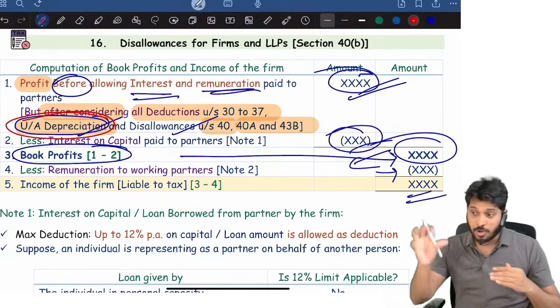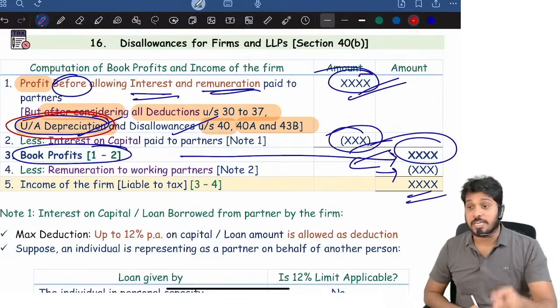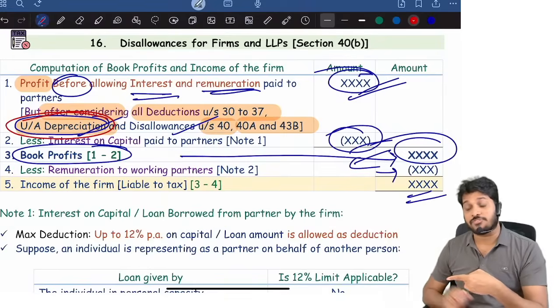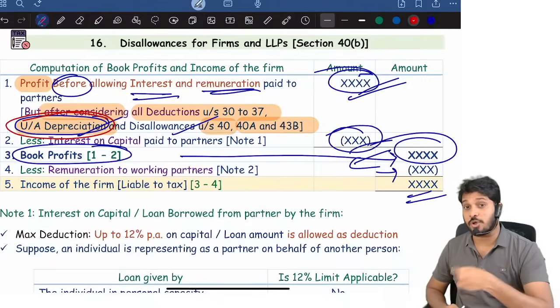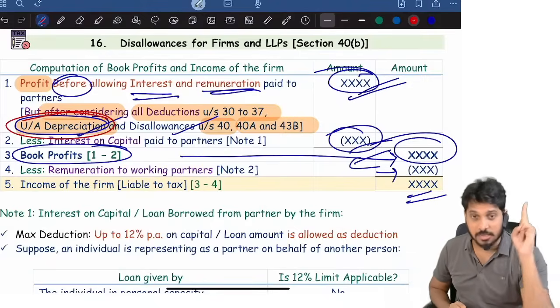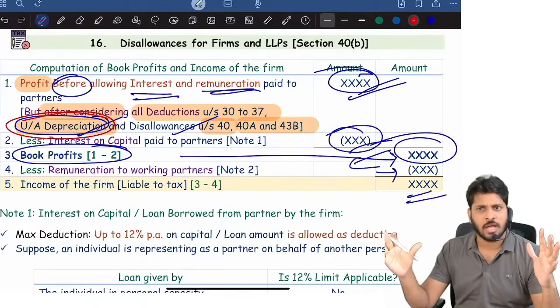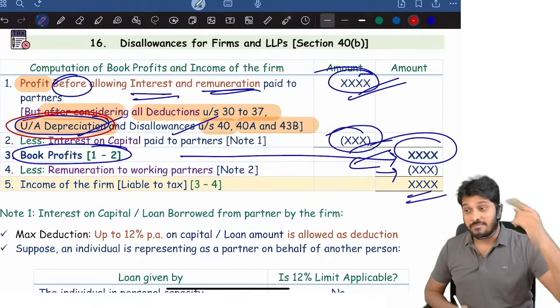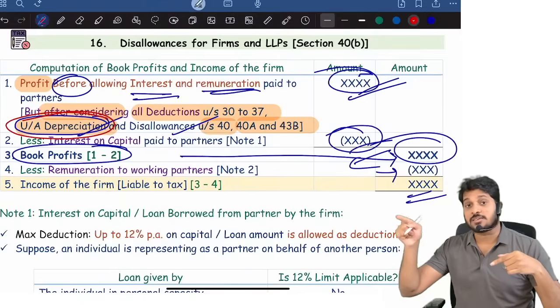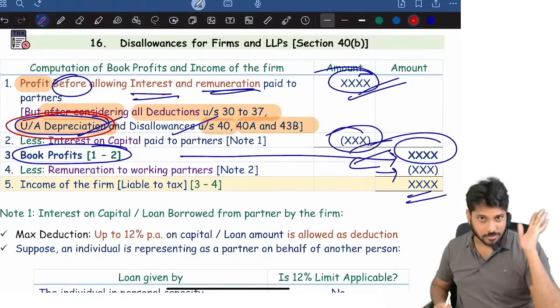Sometimes in the exam, they'll give you the book profit amount. If nothing is mentioned, we assume that it is computed book profit. In the ICA booklet, there is a case scenario question where they just give a book profit of 11,20,000. Nothing is mentioned, and when they're solving the problem, they assume that this is the computed book profit. Okay.